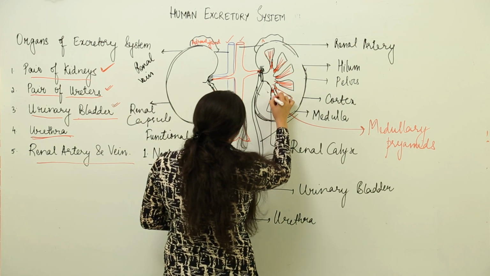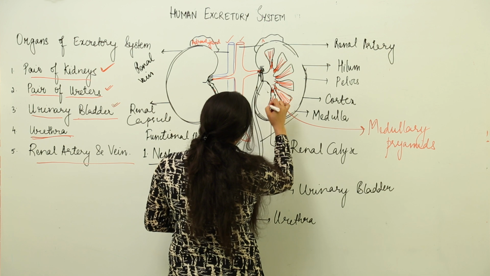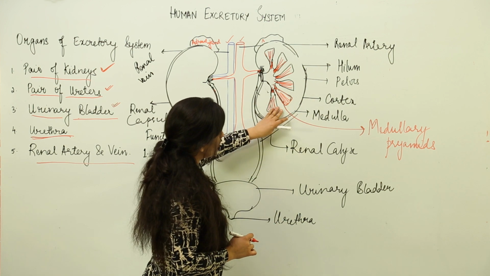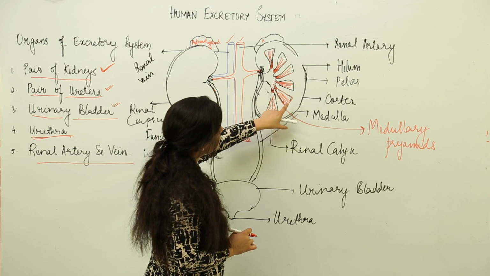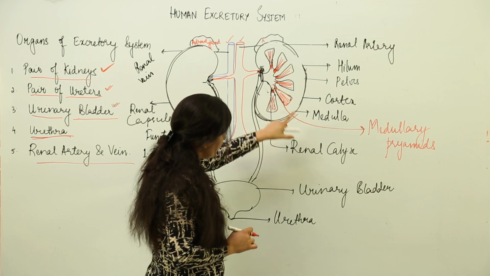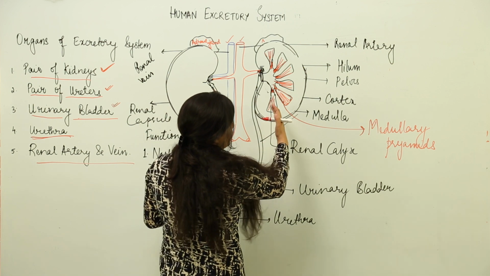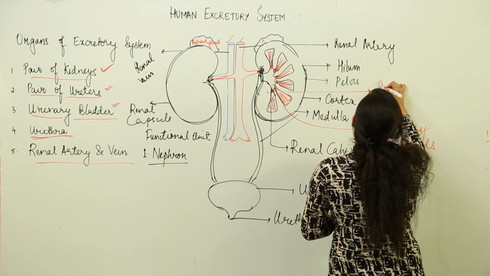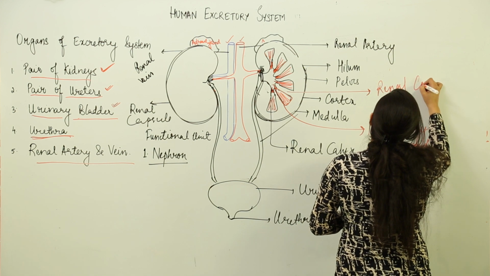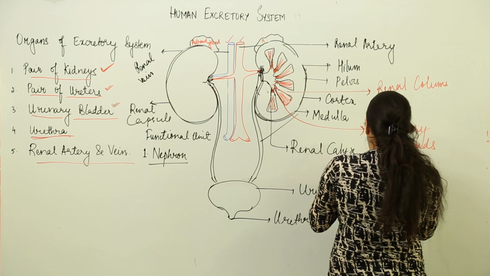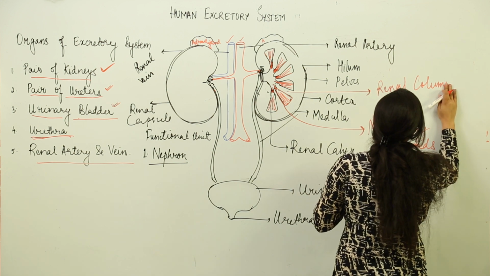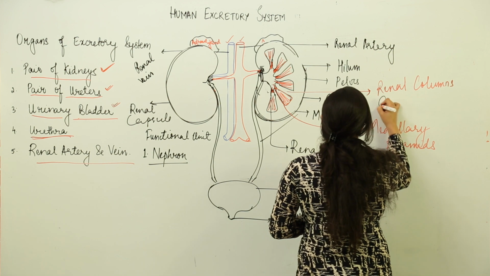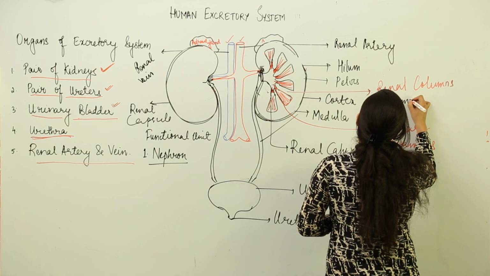What is a nephron? How does it work? We are going to consider it, but for now, remember that the cortex and medulla are different parts of the kidney. The medulla has medullary pyramids, and in between the pyramids we have renal columns, also known as the columns of Bertini, which separate each medullary pyramid from the other.